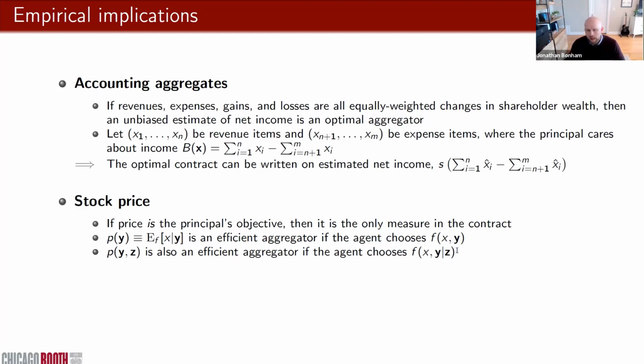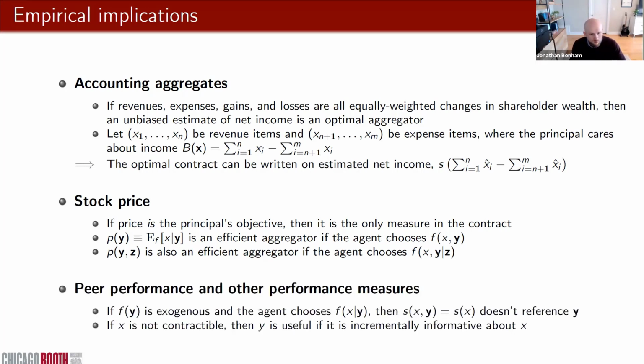So for example, if the agent can hedge against exchange rates or input prices, then we wouldn't want to filter those things out of price. Price would still be an efficient aggregator. Finally, if we had some exogenous measures like peer performance, and the agent chooses the firm's exposure to, let's say, some common shock that affects focal performance and peer firm performance, then we don't want to reference Y in the contract either. Again, we're not trying to form inferences about the agent's action. We're trying to form inferences about outcomes the principal values.